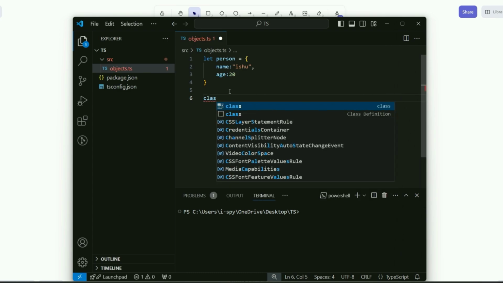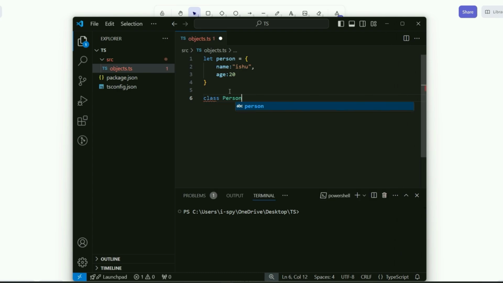And let me create a class as well. Person. It's again gonna have name value as issue. Age value as 20. Very simple. I don't need to define it here. I can do something like this.